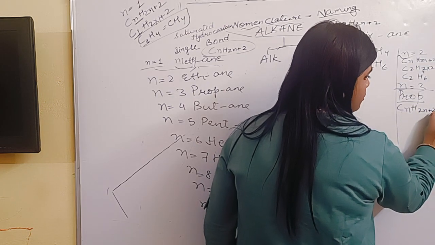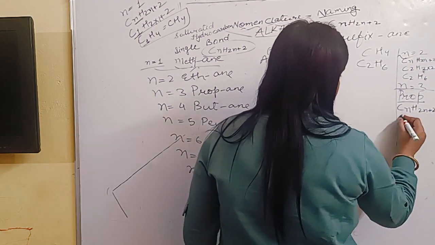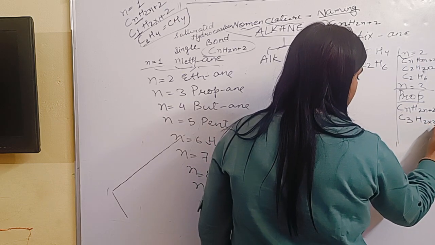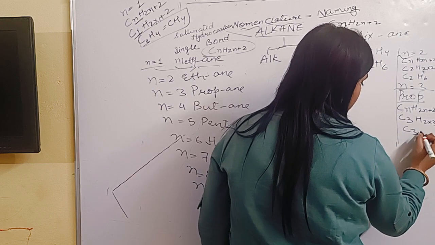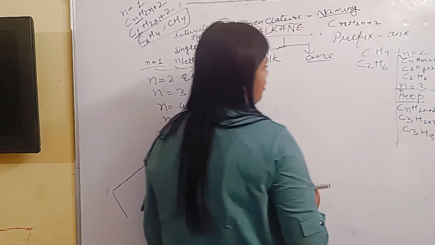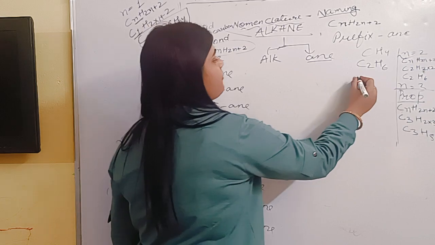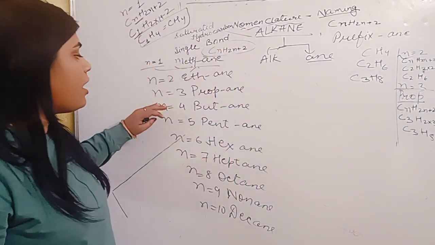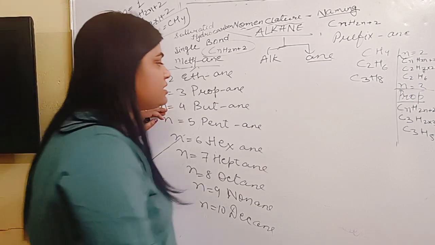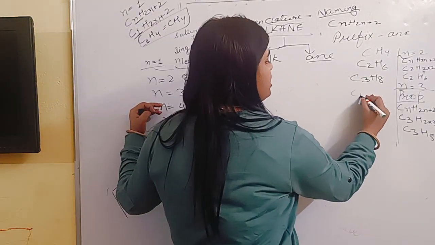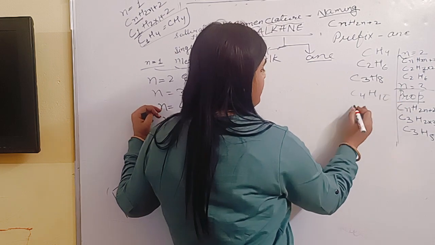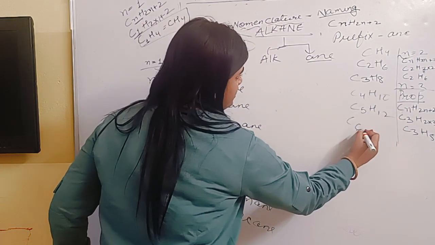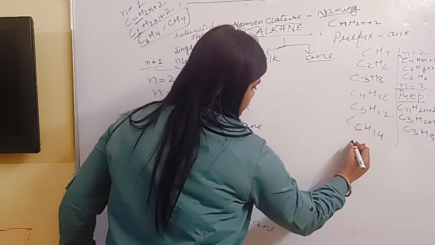CnH2n+2. That means C3H2 into 3 plus 2, so C3H8. So for propane, the formula is C3H8. Now coming to but. But means C4. If we write C4, H will be 10. C5, H will be 12. C6, H14.